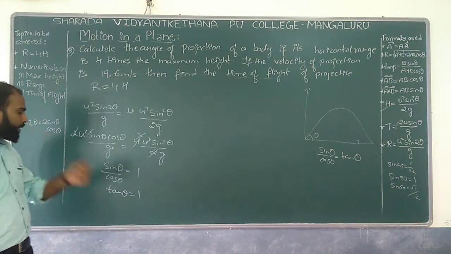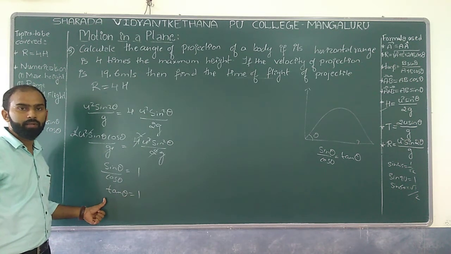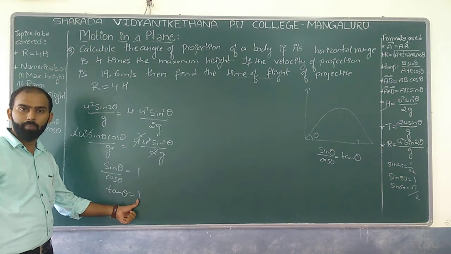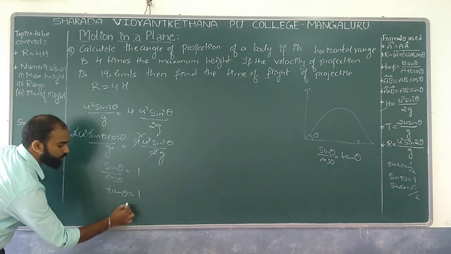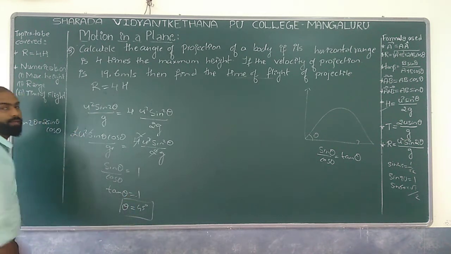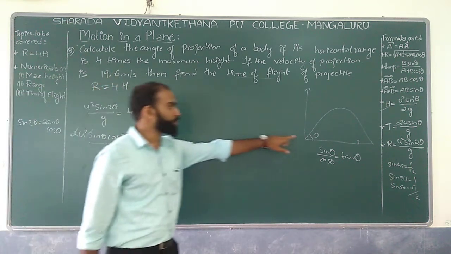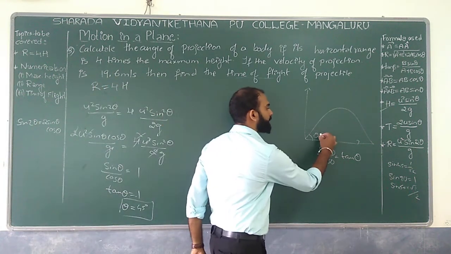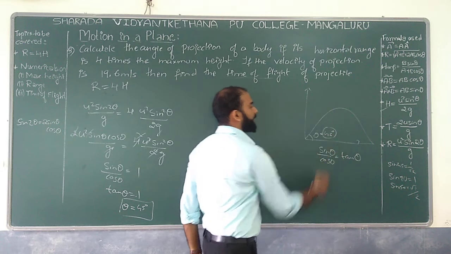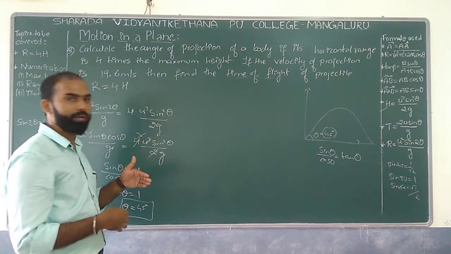Now tell me, for what angle does the tan function give 1? Obviously, if theta is 45 degrees, the function is 1. So the angle of projection we get is 45 degrees. It is just the reverse of the process we discussed in the initial class today.